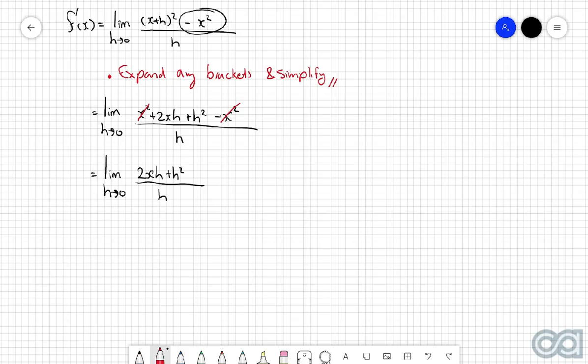Now, as a quick check when you're doing these types of questions, after you do the expansion and simplification, the number one thing you should have is an h attached to every single term on the top. And that's exactly what we've got here.